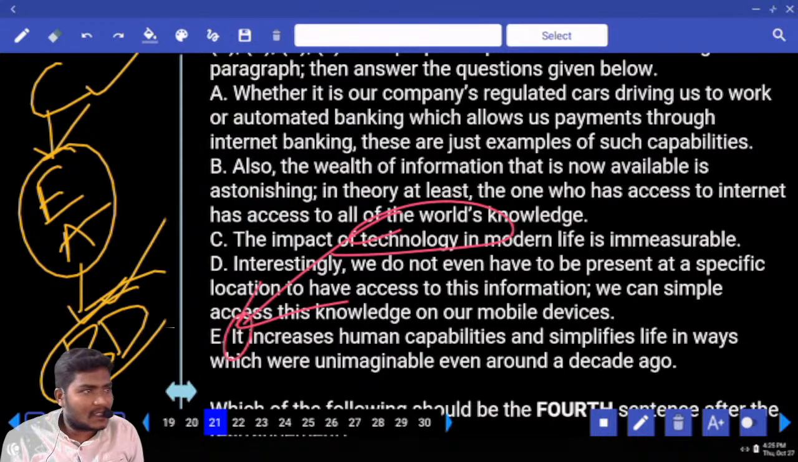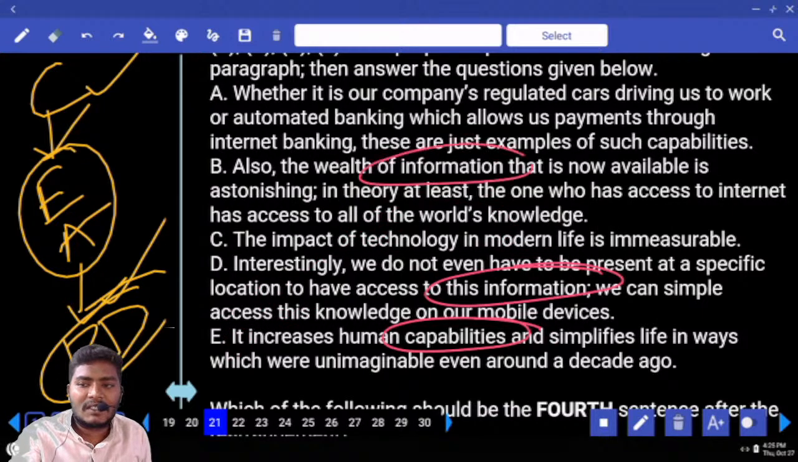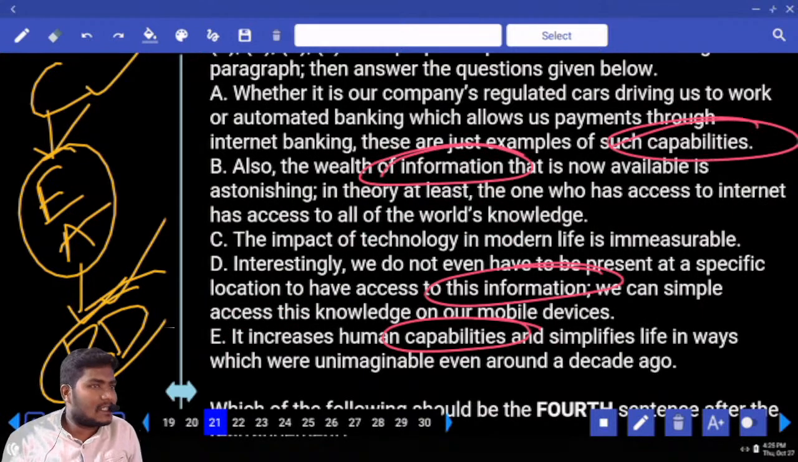Did I read all the sentences now? No. We have only found some of the important keywords here. So if you find the keywords in the sentences, then you can easily connect the sentences. Next one.